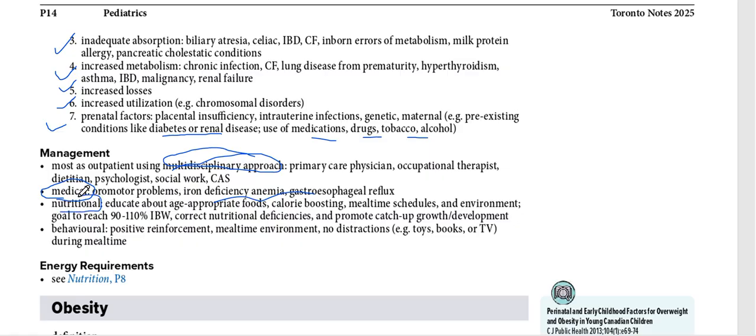Nutritional management includes education about age-appropriate foods, calorie boosting, mealtime schedules, correcting current nutritional deficiencies, and promoting catch-up growth or development. Behavioral positive reinforcement means mealtime environment with no distractions during mealtime.